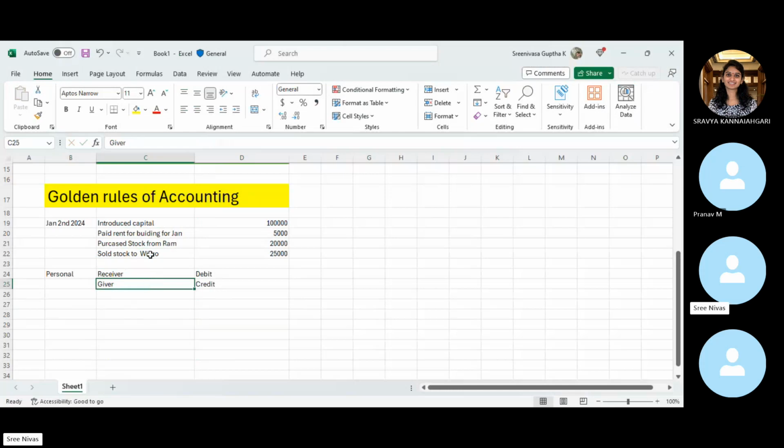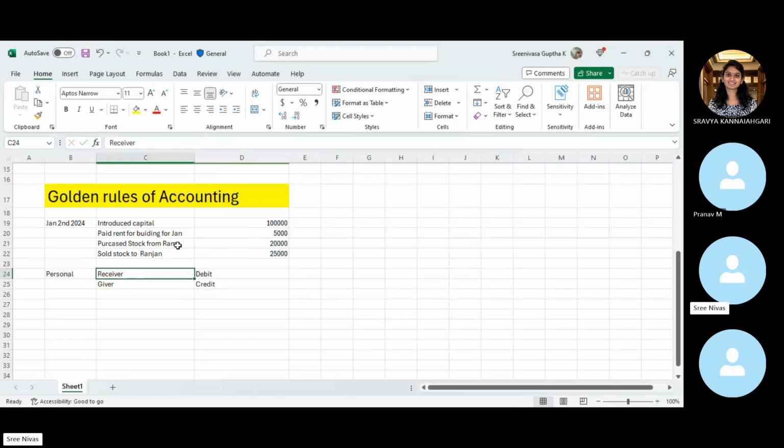Also, instead of Wipro as a customer, let's say, for example, we have sold the entire stock to Ranjan. Let's say this is a physical person, right? So the person who is receiving the goods, we will debit that one. That means the receiver and giver. First, we should identify who is receiving and who is giving. In any transaction for that matter, first we should identify who is receiving and who is giving.